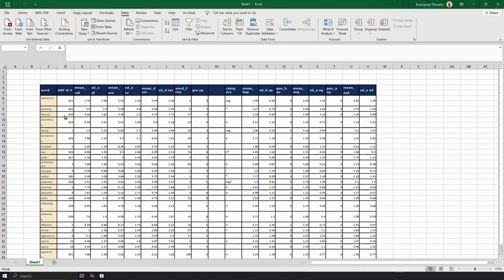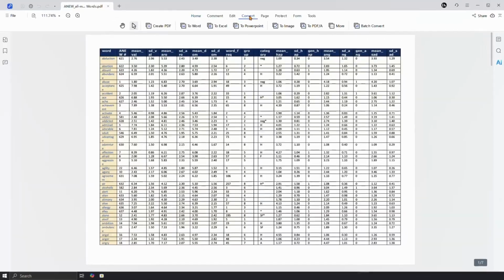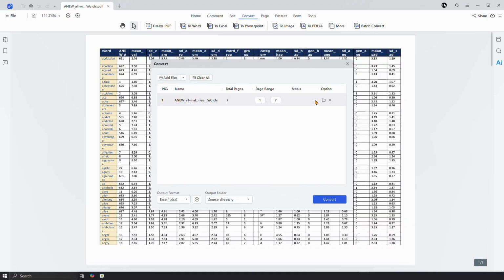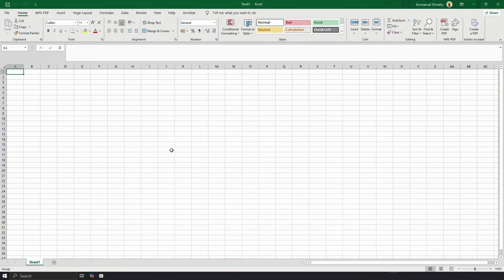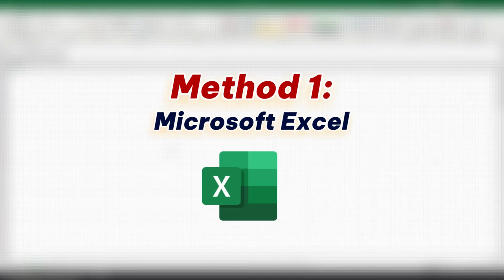We'll start with Microsoft Excel's built-in method, and then I'll show you the best method using Tenorshare PDNob, especially if you care about table accuracy and formatting. First, let's try the method many people already have, Microsoft Excel.